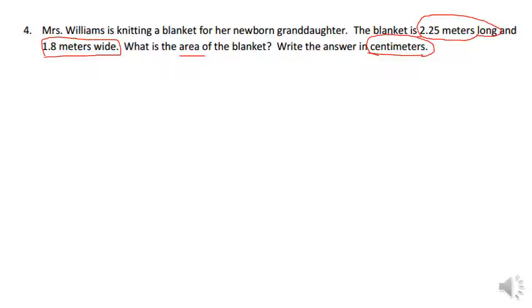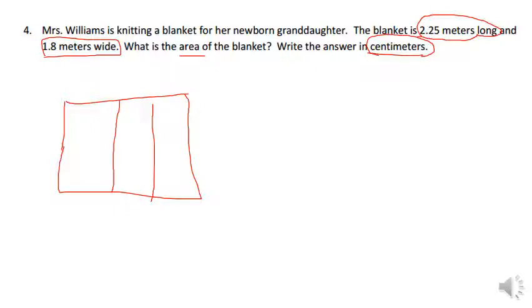So if we did, not a tape diagram, but an area model on this one, I'm going to split this one up, okay? And it says we have 2.25 meters. So I'm going to put this like this. Now this is 2, this is 2/10, and this is 5/100. And the other way, I'm putting 1.8 meters. Now I know if I multiply these together, it's going to tell me the area of the blanket, but it's going to give me the area in meters because that's what they are in.